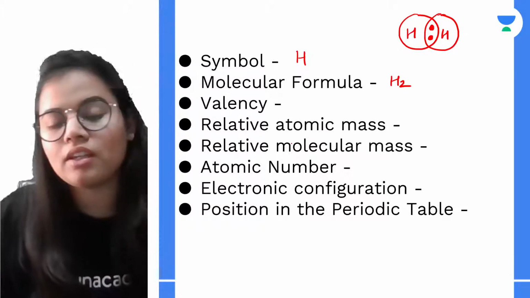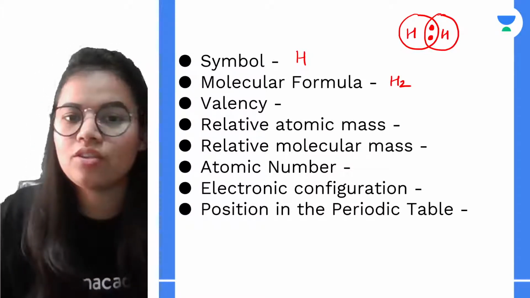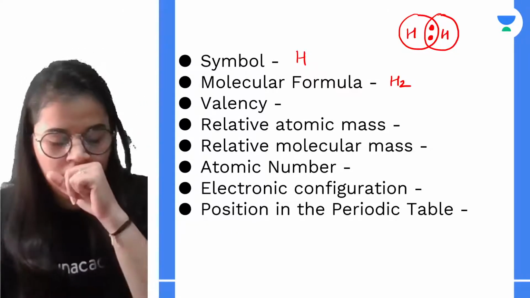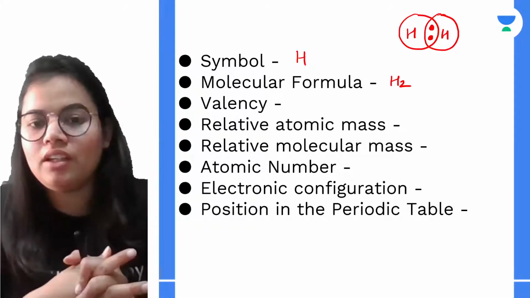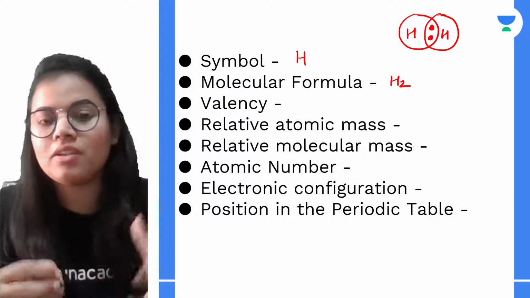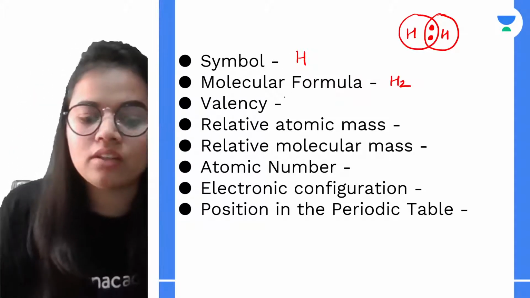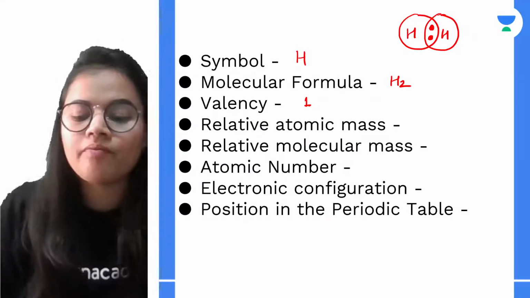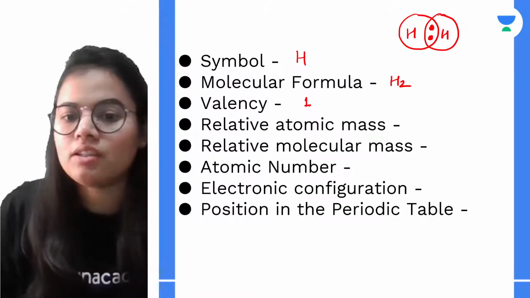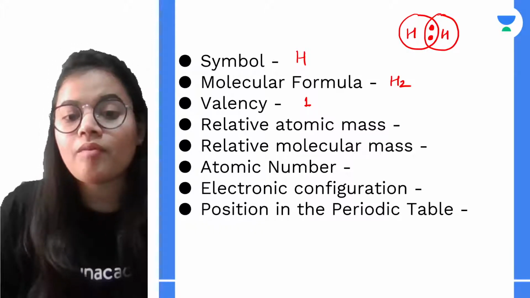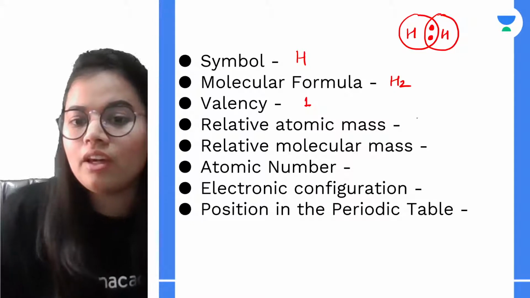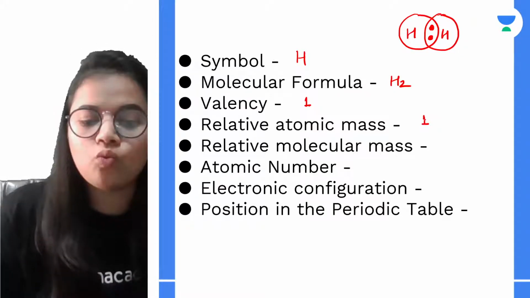Next thing is the valency. Hydrogen can follow a valency of negative or positive 1. It can either lose one electron or gain one electron. Basically it has a valency of 1. Next is the relative atomic mass. The atomic mass of hydrogen is 1, and the molecular mass is 2. Why?